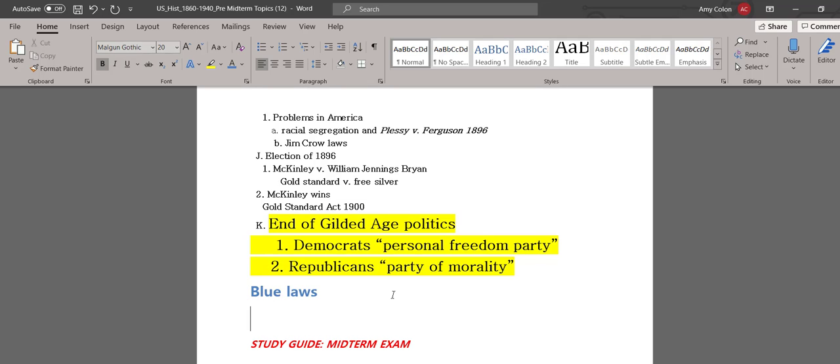When I was in high school in the 80s, I used to run rides down the shore in a town called Ocean City, New Jersey, which is next to Atlantic City, pretty close. Ocean City, New Jersey is known as a dry town. The town laws dictate that no alcohol is allowed to be sold within the town limits, so no restaurant is allowed to serve alcohol. You're not allowed to have a bar open in Ocean City, New Jersey.